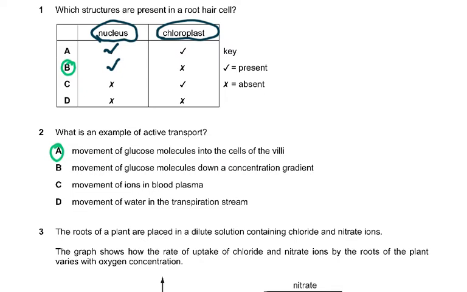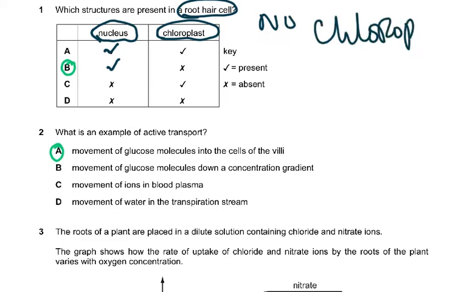So you have to remember is root hair cell would not have any chloroplast. It would not have any chloroplast because they are inside the soil, so they cannot photosynthesize. There's no light there in the soil, it's dark. So the answer was B.